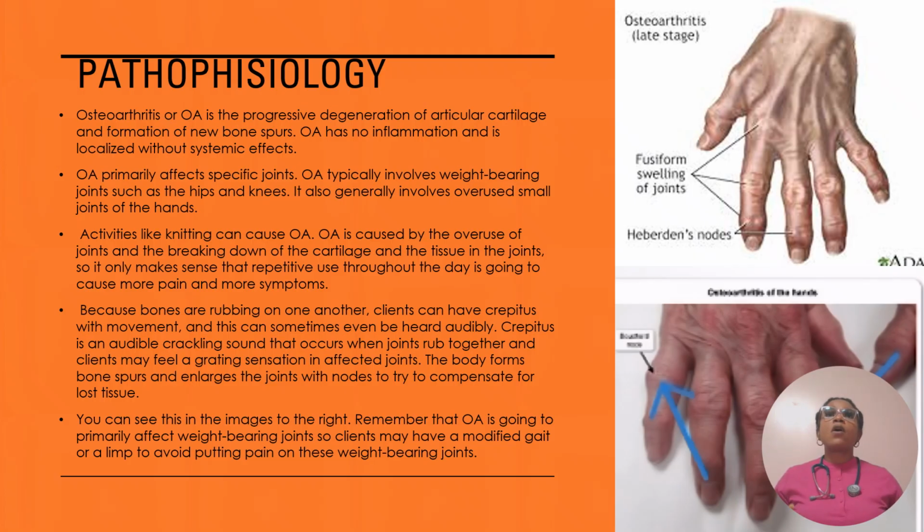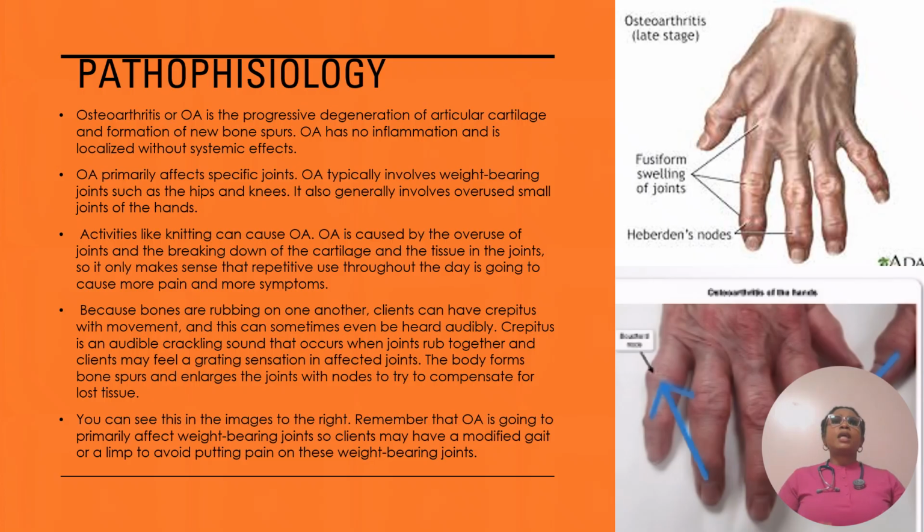Osteoarthritis typically involves weight-bearing joints such as the hips and knees. It also generally involves overuse small joints of the hands. Activities like kneading can cause osteoarthritis. Osteoarthritis is caused by the overuse of joints and the breaking down of the cartilages and the tissues in the joint. So it only makes sense that repetitive use throughout the day is going to cause more pain and more symptoms.